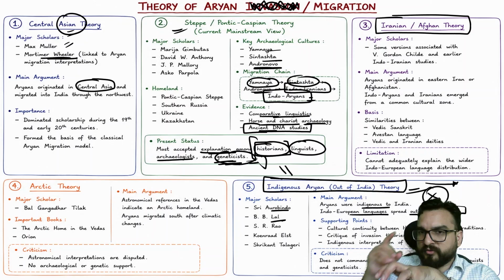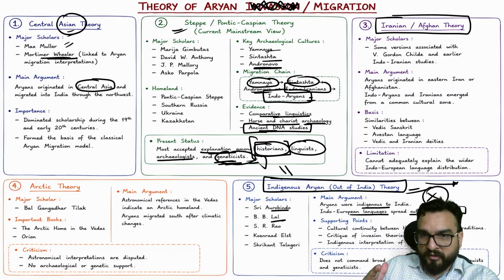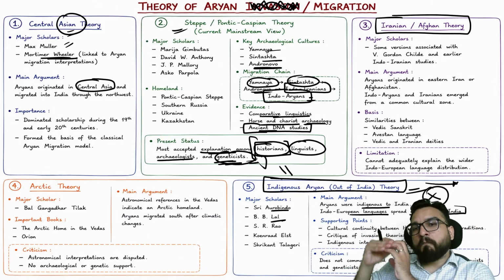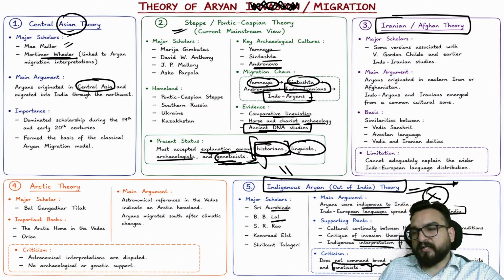So these people understood that it is important to have the confidence in the Indians that they belong to a superior civilization. They are not any less than these white people who are subjecting us as their slaves, right? So this theory was more out of reaction towards British oppression over here, right? Its arguments: cultural continuity between Harappa and Vedic traditions, critique of the invasion theory, indigenous interpretation of Vedic geography as well. Criticism is that it does not have broad support among comparative linguists and geneticists, right?